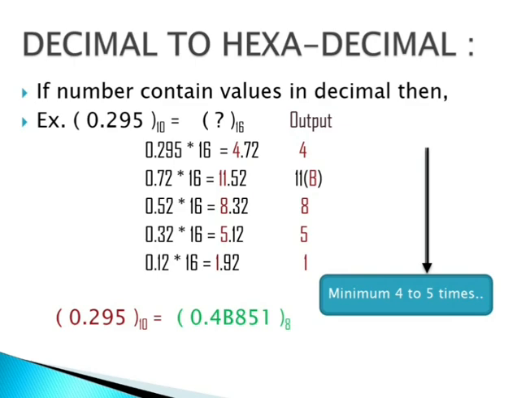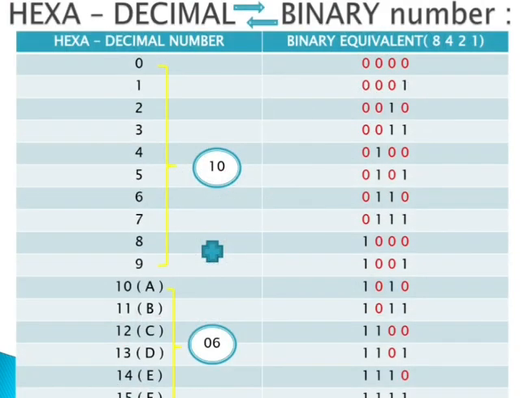The same way we are dealing with it, 4 to 5 times we have to do the same process. And the output for 0.295 is 0.4B851. And then if we want to convert hexadecimal number to binary and binary to hexadecimal, we have to go to this chart.